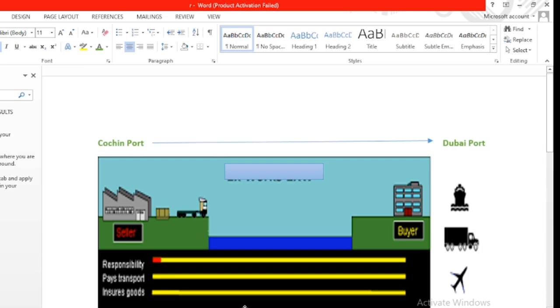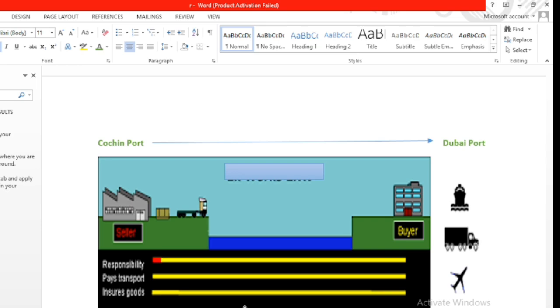So basically, INCOTERMS is international commercial terms. These are some terms like EXW, FOB, CFR. We often find them in shipping documents like purchase orders. This is a trade term. This indicates the trade term between the buyer and seller. What the seller needs to do in a shipment, what the buyer needs to do in a shipment, that is indicated by the international trade terms.